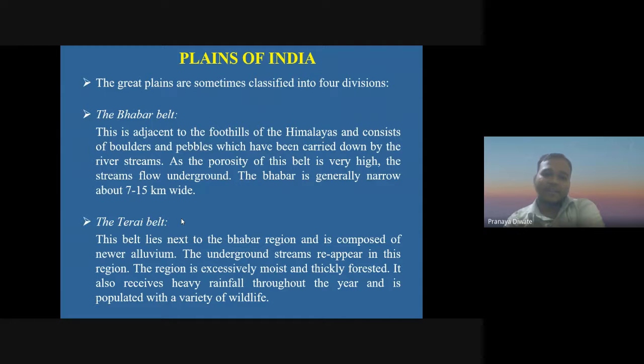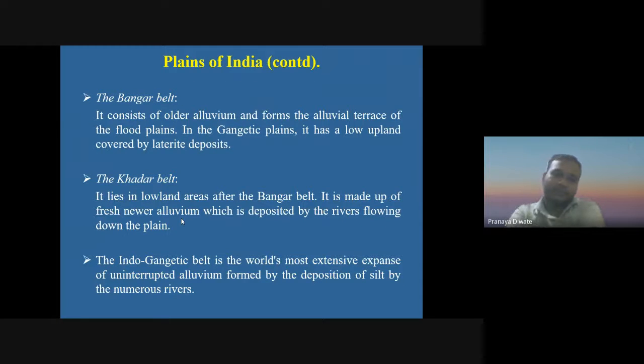The Tarai Belt lies next to the Bhabar region and is composed of newer alluvium. The underground streams reappear in this region. The region is excessively moist and thickly forested. It also receives heavy rainfall throughout the year and is populated with a variety of wildlife.